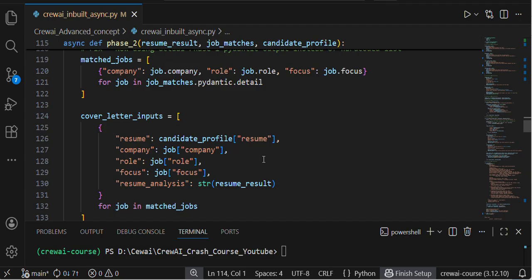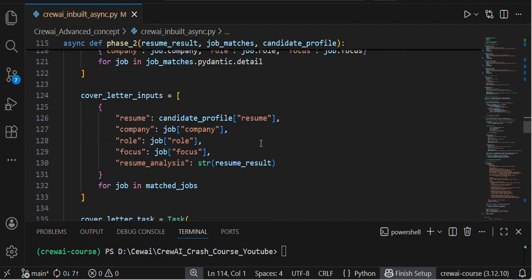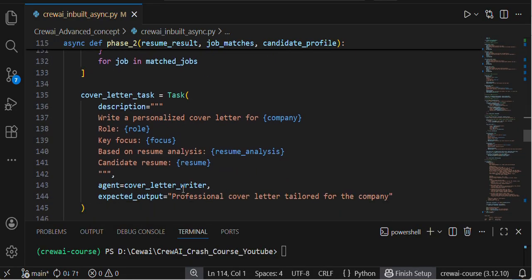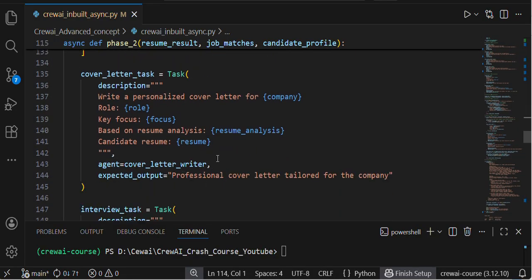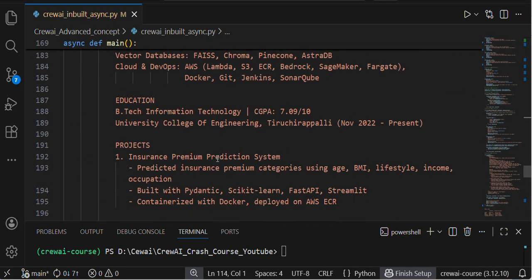I am combining both the resume and the resume analysis, this result, with the second agent's output. That's why there is this for loop. I am integrating it into my third agent to write the cover letter. I hope you get it right.